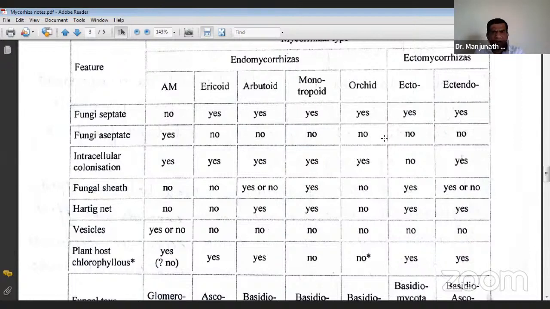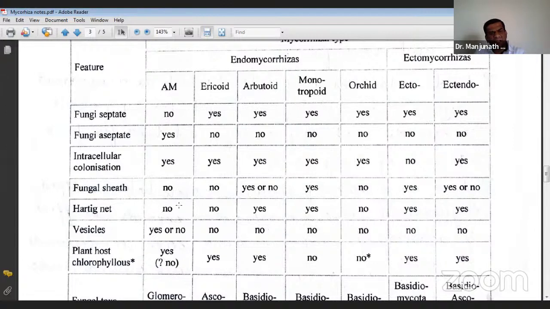Whether intracellular colonization is present or not: which among the following has intracellular colonization can be questioned? AM fungi forms intracellular colonization, and in ectomycorrhiza, like I said, there is no intracellular colonization. You have the Hartig net. The fungal sheath is not present in AM fungi; it is present in ectomycorrhiza.